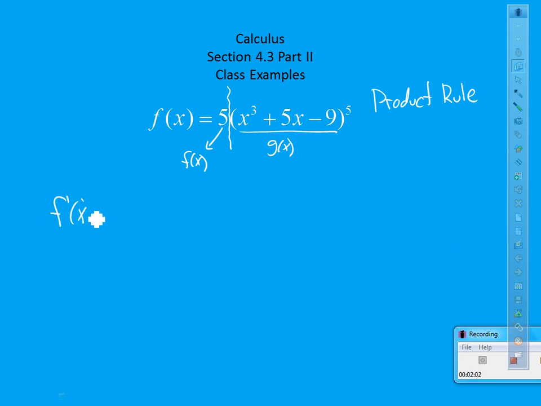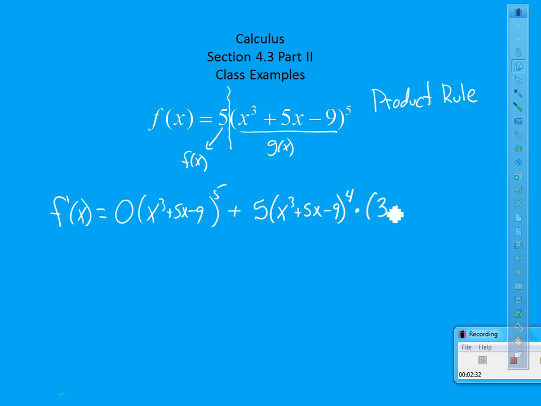Let me go ahead and find the derivative of this using the product rule. I would take the derivative of the first piece, which would be 0, times the second piece. So times that x cubed plus 5x minus 9 to the 5th. We know that's going to be 0. Plus the derivative of the second, which is 5, times x cubed plus 5x minus 9 to the 4th, times the derivative of whatever's inside the parentheses, times that 5 out front.